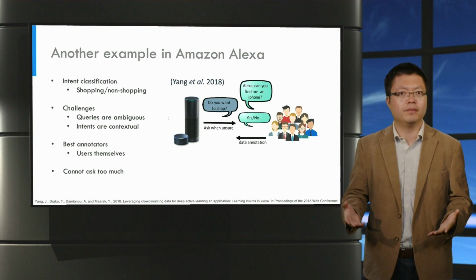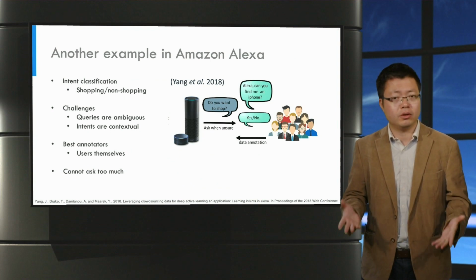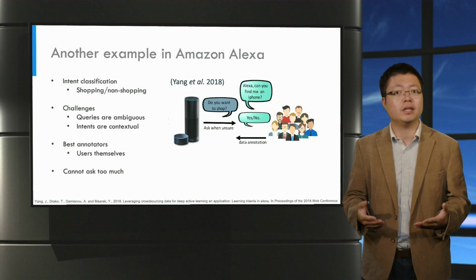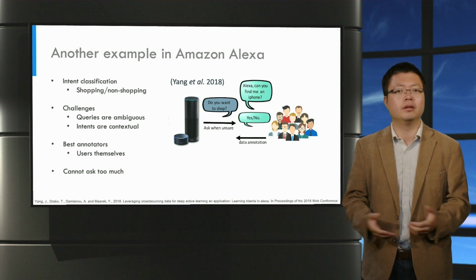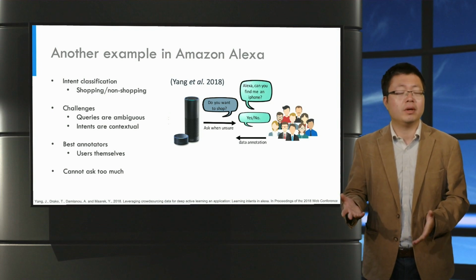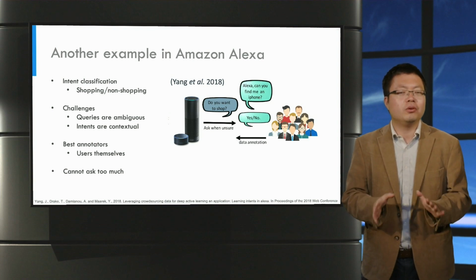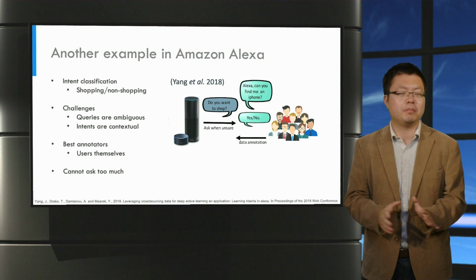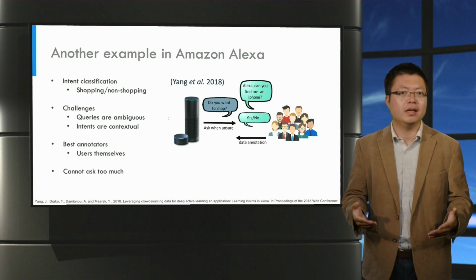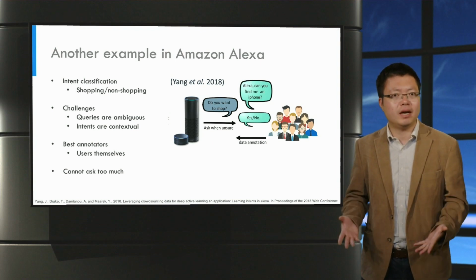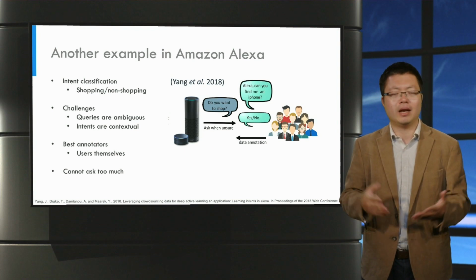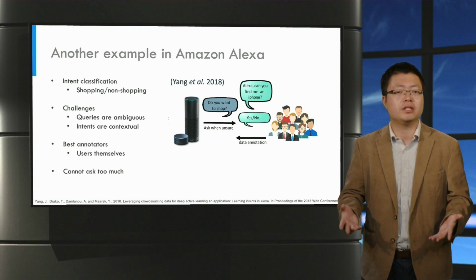Here is another example that does not directly involve crowd workers, but the implication of reducing labeling effort is even bigger. This work was done when I was an intern in the Alexa team. I assume that you all know Alexa. It's a personal assistant AI technology that is used in many voice devices that helps control, for example, lights, microwaves, oven through voice.